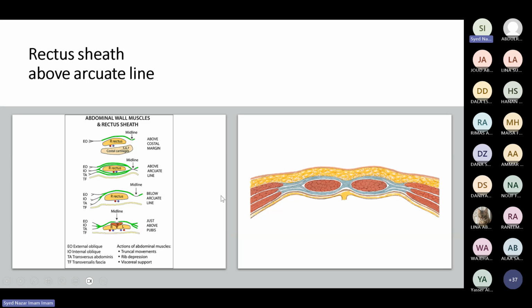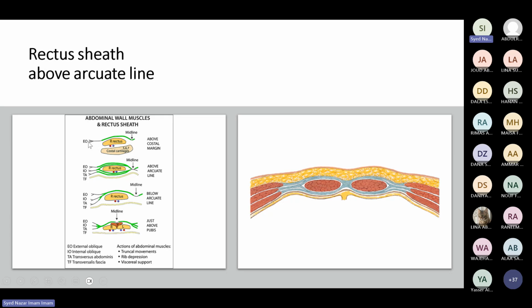Now see this in the different regions. Above the costal margin, you know where the costal margin is? Above the costal margin, the anterior wall is formed only by the external oblique muscle. There is no other muscle. So this is only the aponeurosis of what? The aponeurosis of the external oblique.